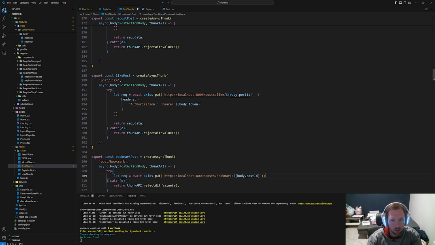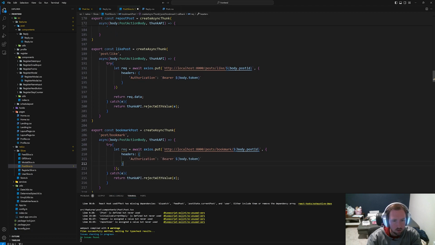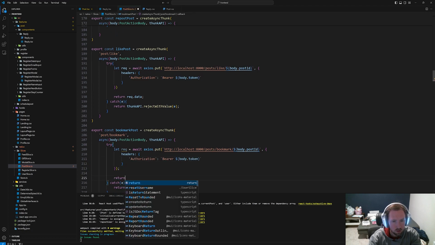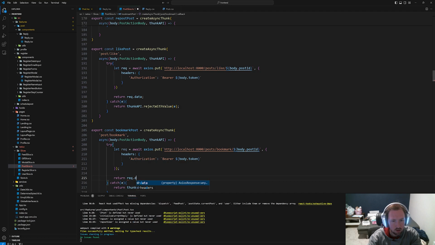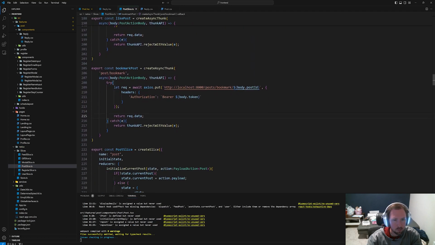We need to set the headers, so let's remember to do that. Headers will be authorization and Bearer. Cool. And then we will return req.data. So now we just need to set up repost, like post, and bookmark post.